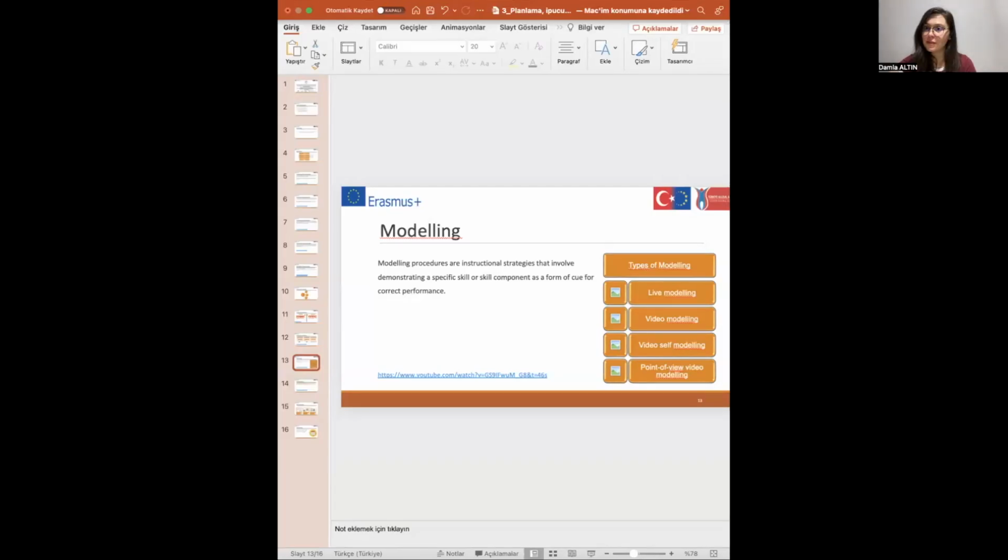And there's another strategy here, modeling. Modeling procedures are instructional strategies that involve demonstrating a specific skill or skill component as a form of cue for correct performance. There are 4 types of modeling here.